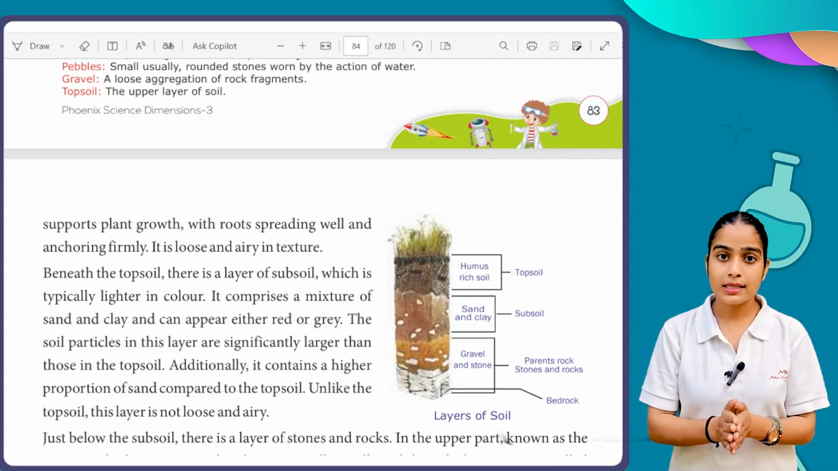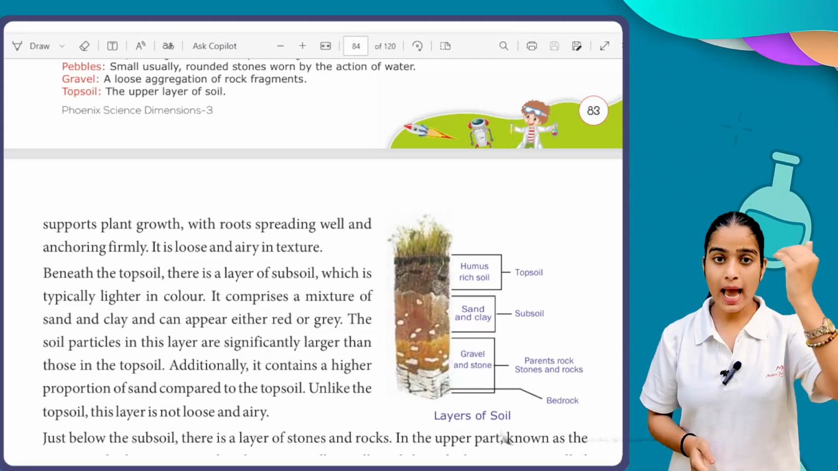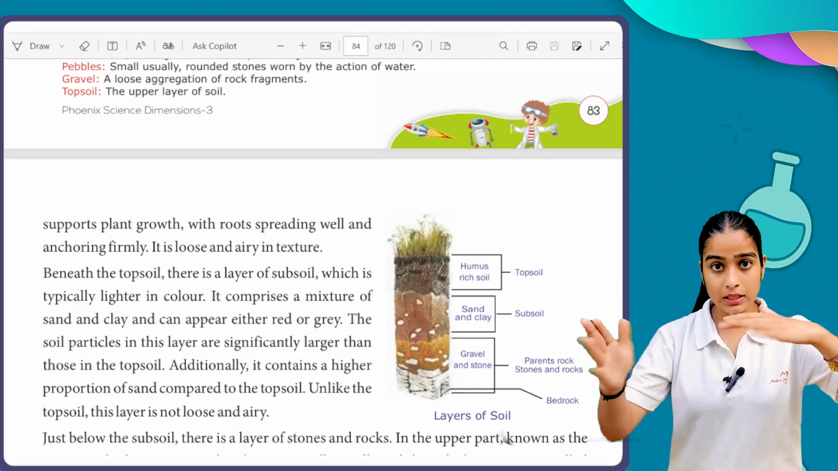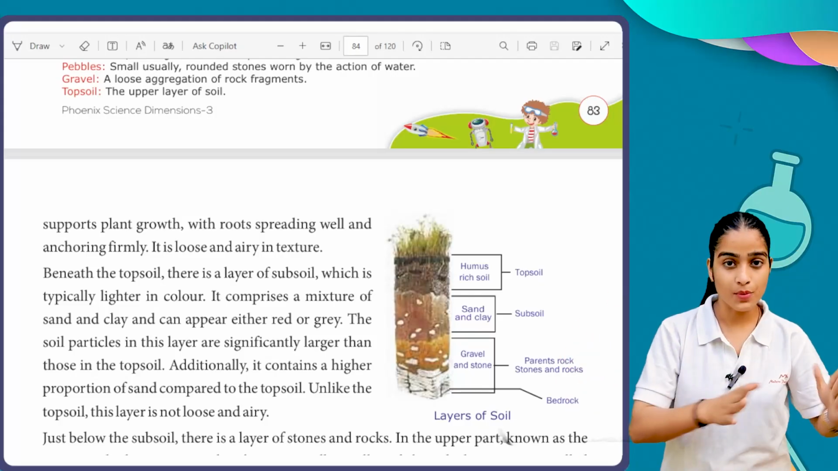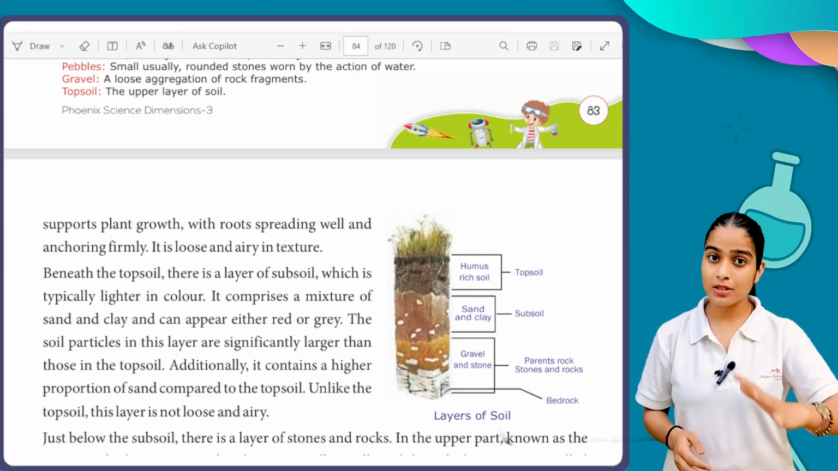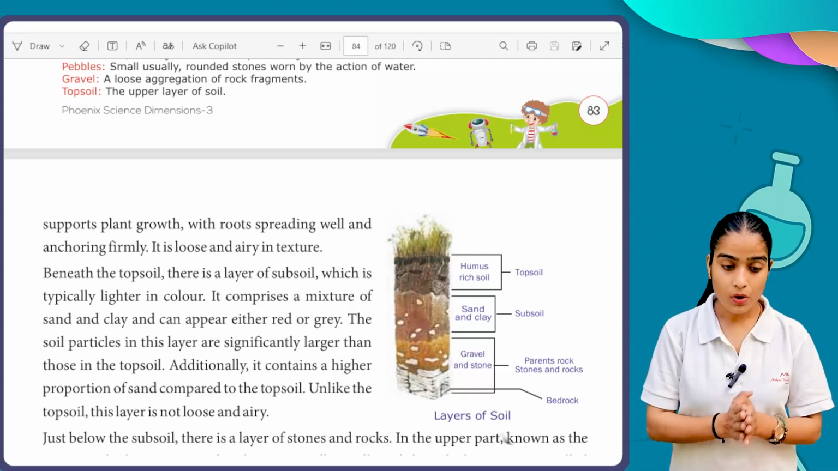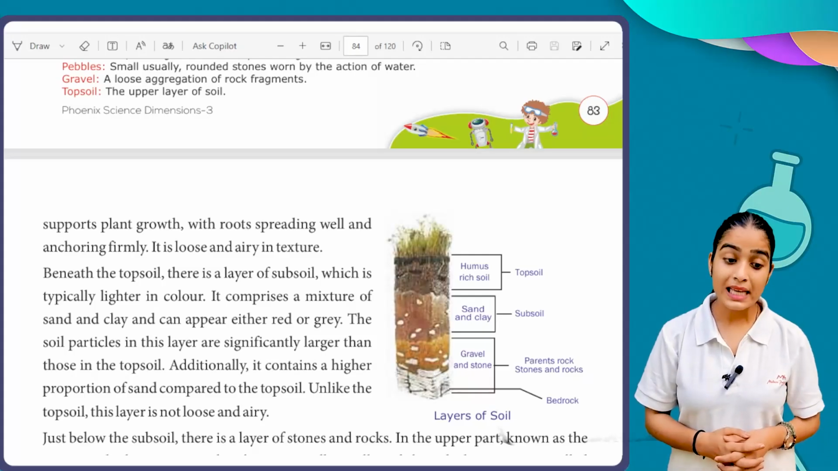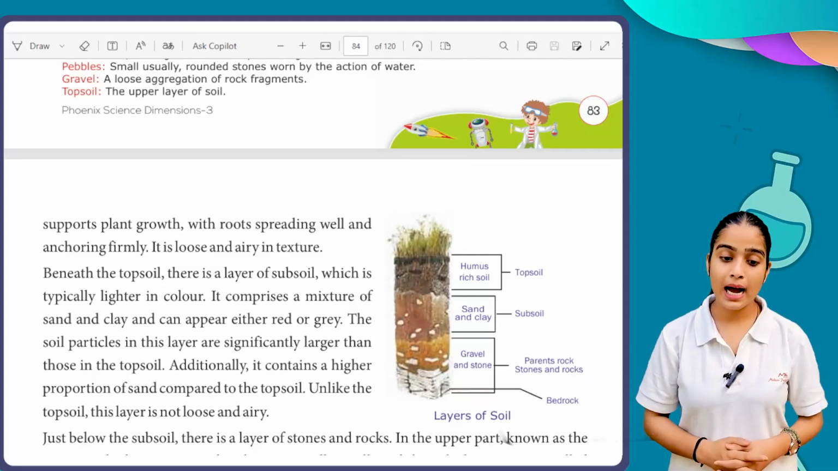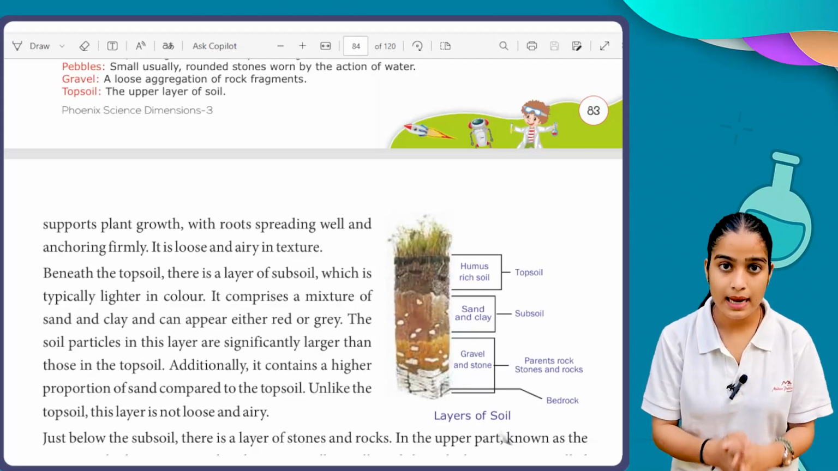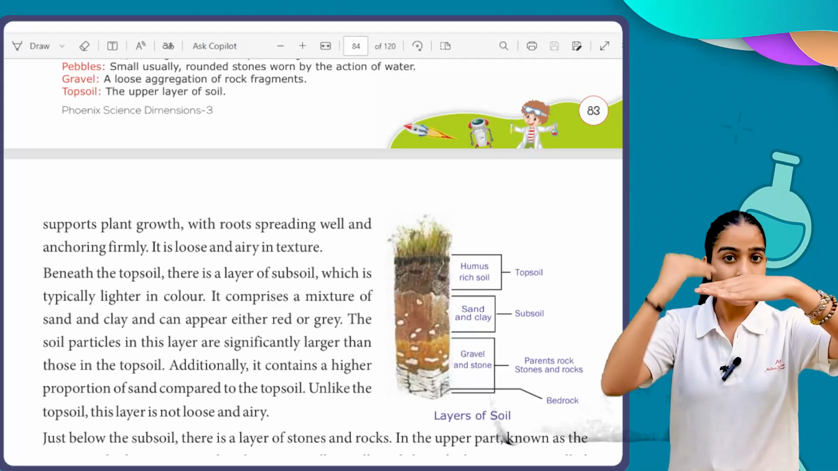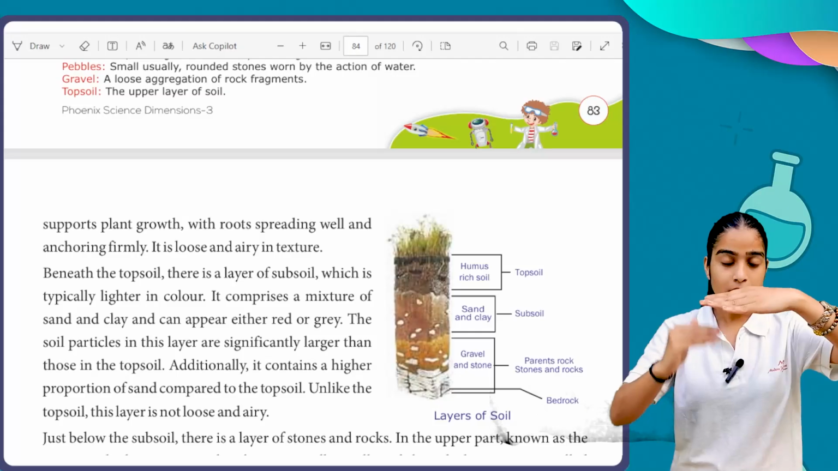So what we understand here is that first we have the topsoil, and the topsoil is darker in color just because of the presence of humus. The next layer we have is referred to as your subsoil, which is typically lighter in color. It comprises a mixture of sand and clay and can appear either red or gray.